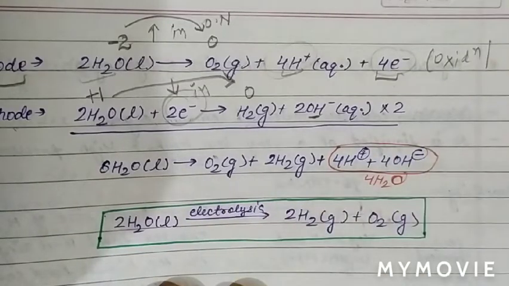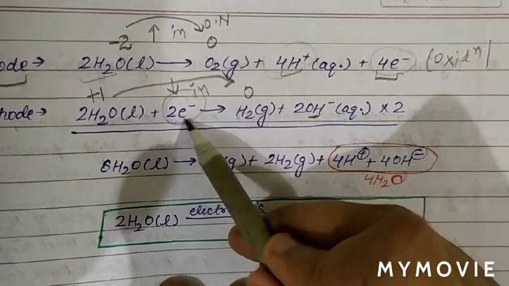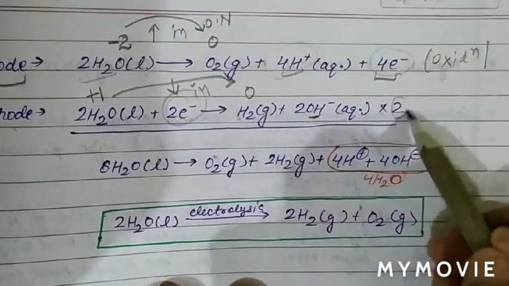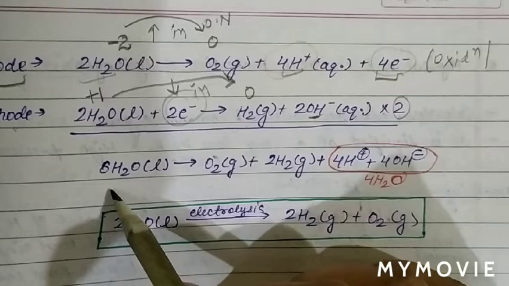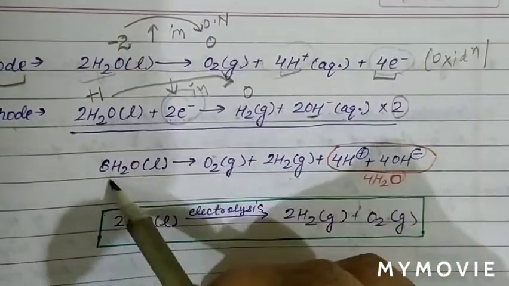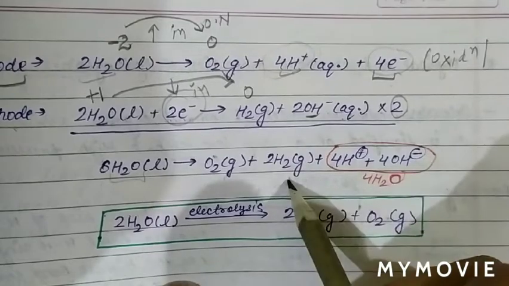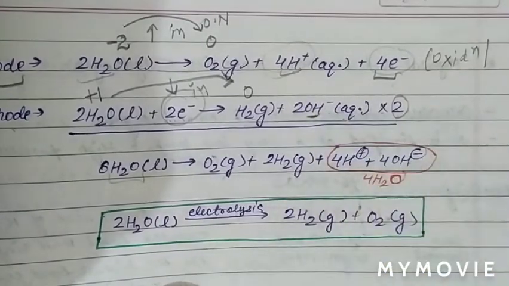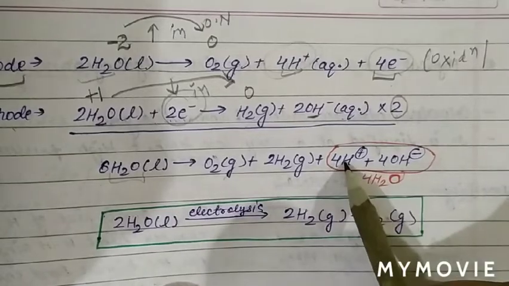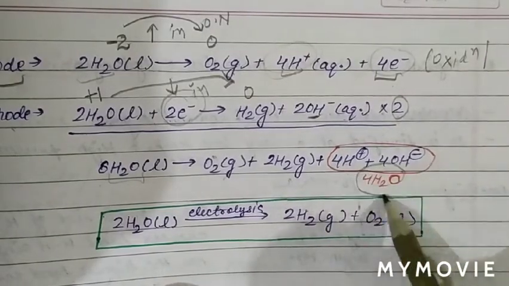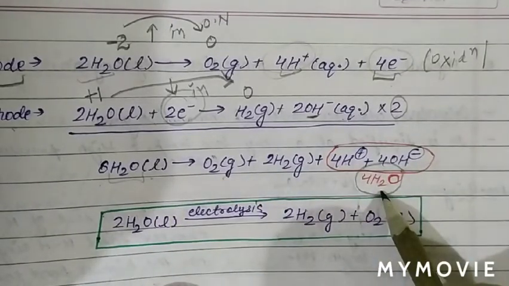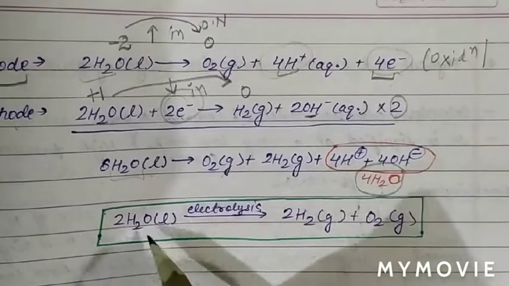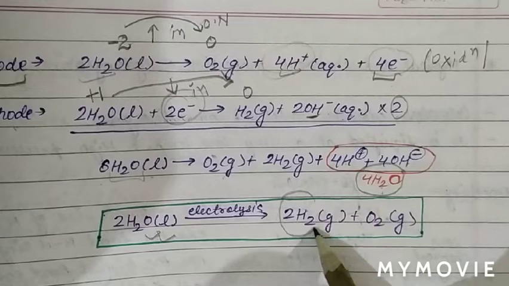Now add these two reactions. When these two reactions are added, because there are 2 electrons and 4 electrons, multiply the second equation by 2 and then add. So 4 electron cancel out. Now it converted into 4 plus 2, 6 water molecules giving O2 plus 2H2 plus 4H plus and 4OH minus. Now we can see 4H plus and 4OH minus will form 4 moles of water. 6 moles are on left side and 4 moles are on right hand side. So basically 6 minus 4 is 2 water molecules on electrolysis gives 2 moles of H2 and O2.